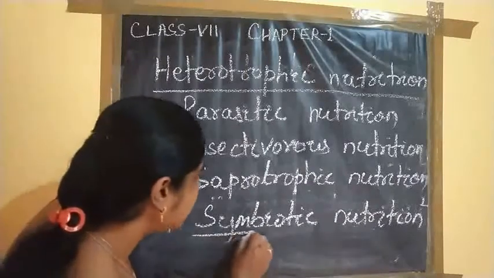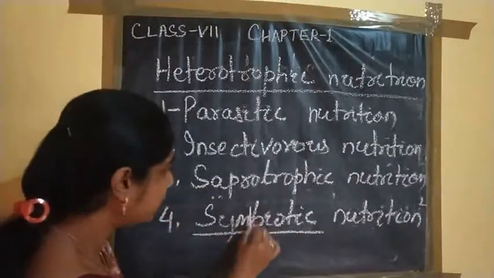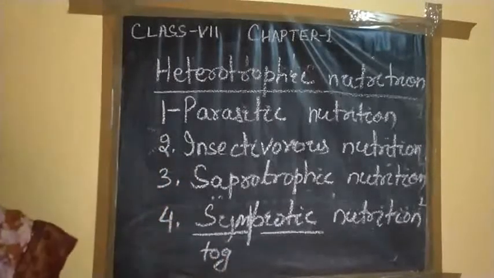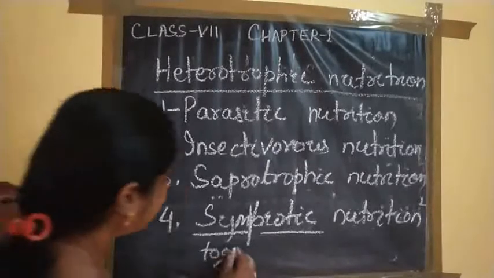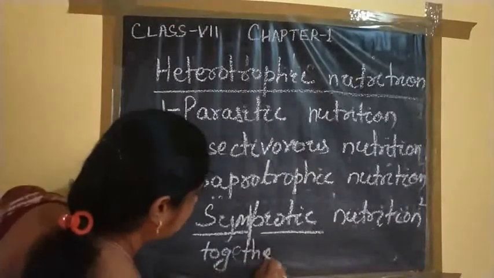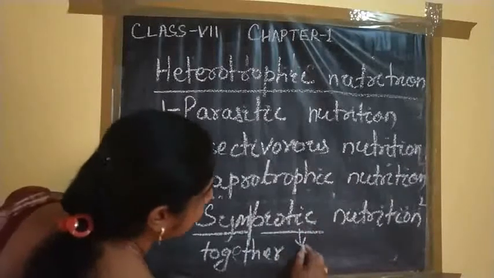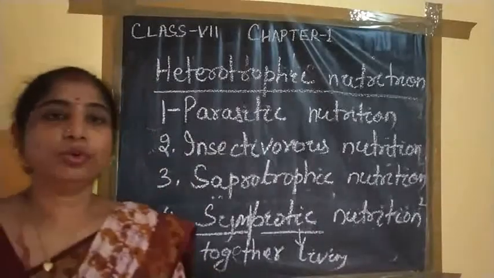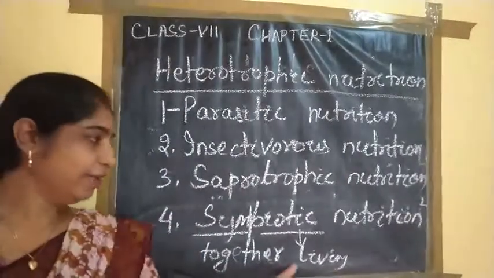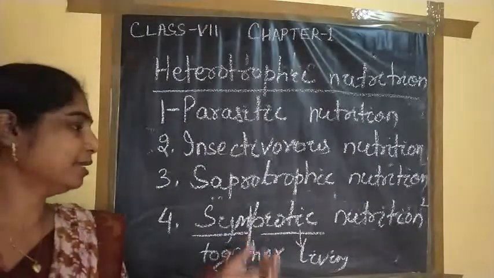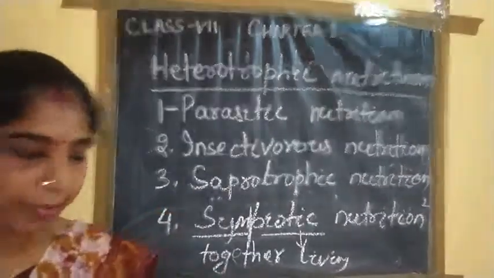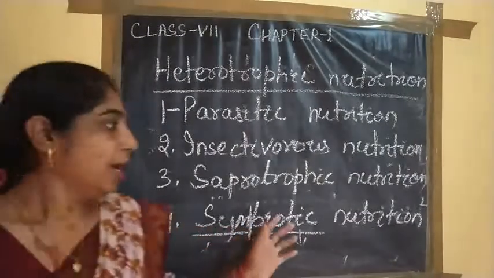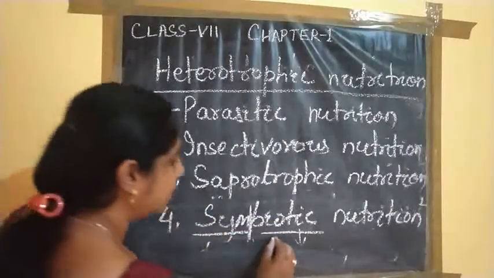symbiotic, it is composed of two words. Sym means together, and biotic means living organisms. So when two living organisms live together, that is called symbiotic nutrition or symbiosis, and that relation is called a symbiotic relationship. So first, in this case, the best example is the lichen.